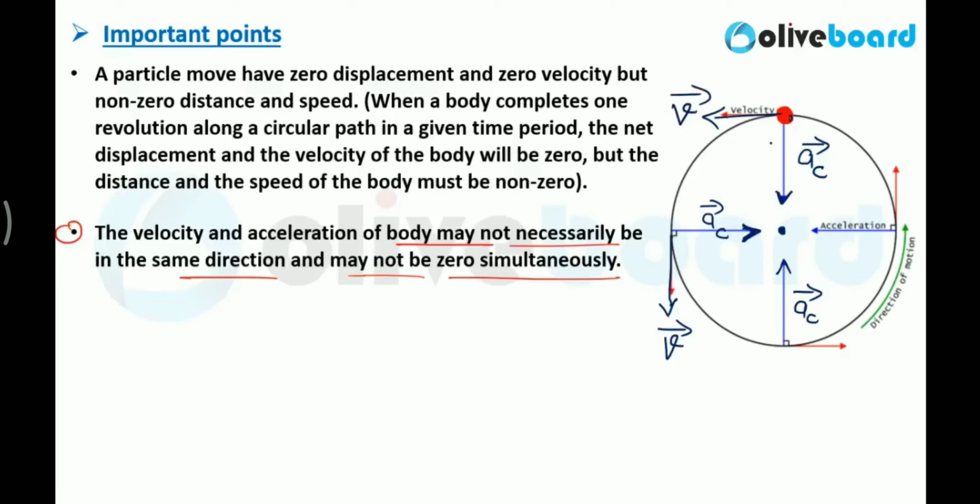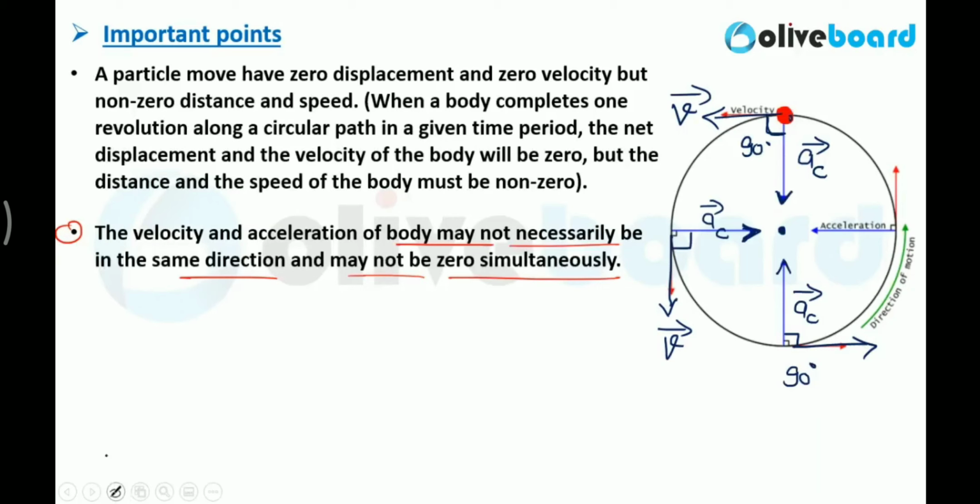Here you can see the angle between the velocity and acceleration at each point is 90 degrees. So velocity and acceleration are not in the same direction. And it is also possible that they may not be 0 simultaneously.